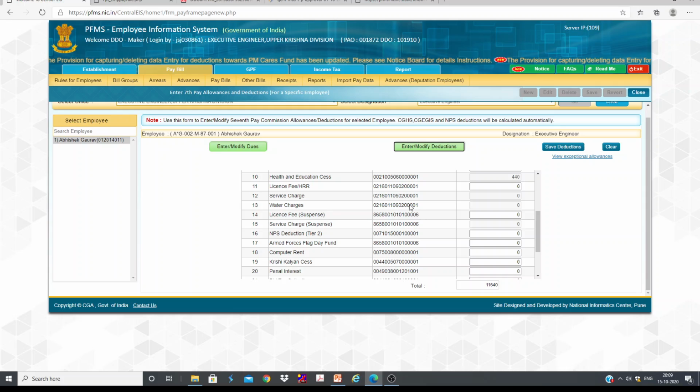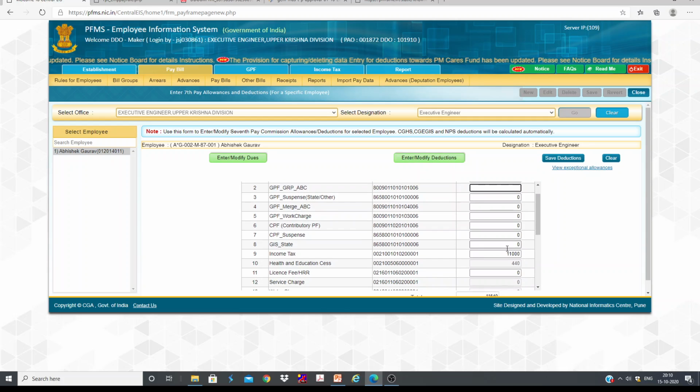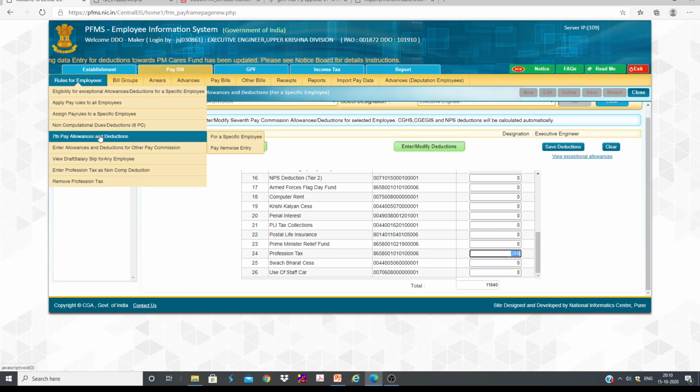And if you want to modify the dues, like you can see GPF. Of course, he is an NPS employee, that's why here all are 0. If you want to change the GPF amount, you can change here. Or income tax, you can change here. Professional tax, anyway, in the last month we need to change it to 300. If you want to change, you can change here, and save dues. That's it. So whatever changes have to be done, that can be done here.